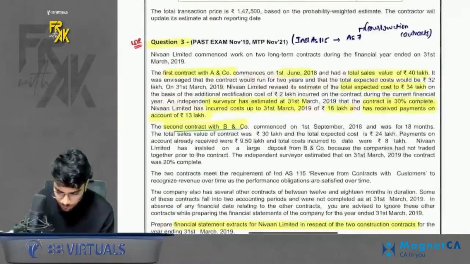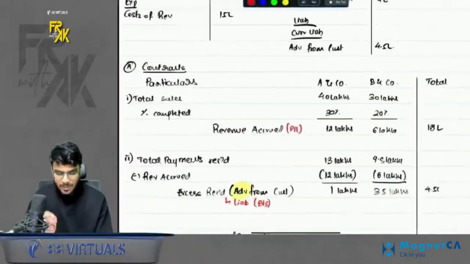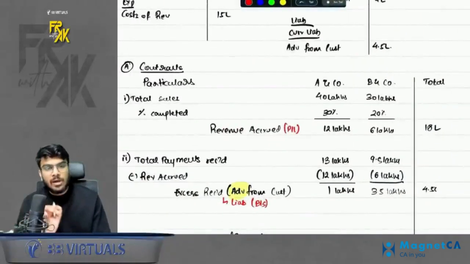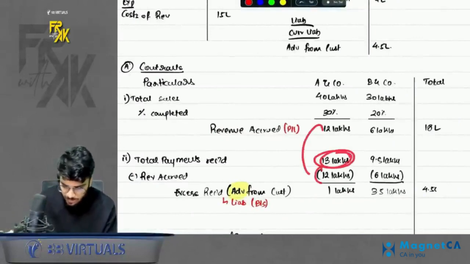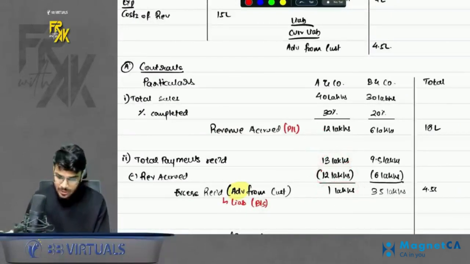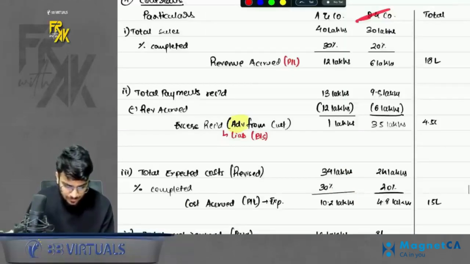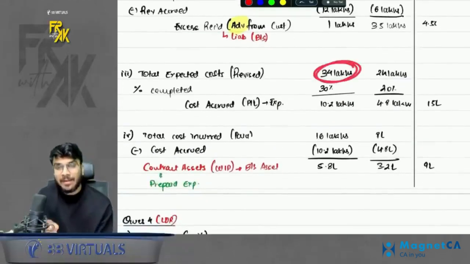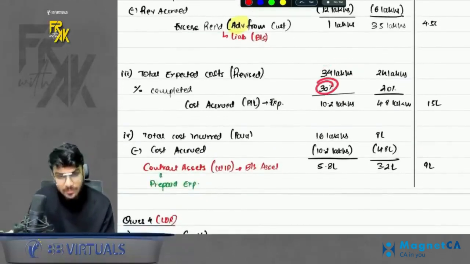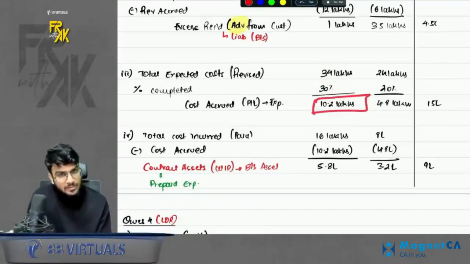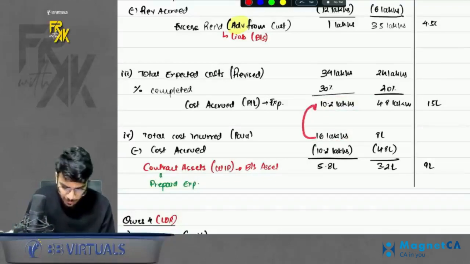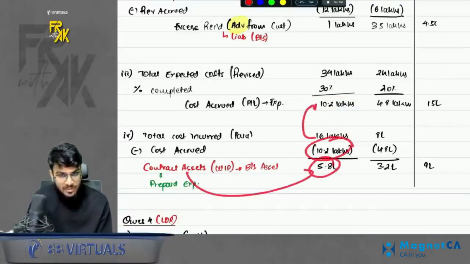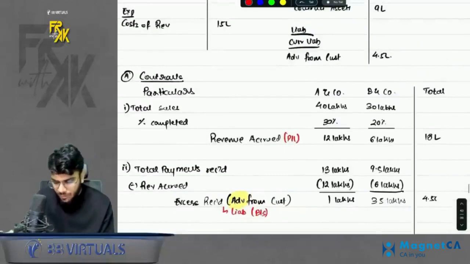Now, if you read the question carefully, they are saying that we received some payments of 13 lakhs. How much payment you receive doesn't matter because we are following accrual basis. So even if you receive 13 lakhs payment, accrued is only 12 lakhs. So 1 lakh is advance you will show. Same for B company also data is given. Then for cost also same thing. Total cost expected was 34 lakhs. Completed was 30%. Total accrued is 10.2 lakhs. Okay. Now we paid 16 lakhs. Doesn't matter. How much cost is accrued? 10.2. So whatever excess you paid, it is like a contract asset for us. Same data is given for contract B also.